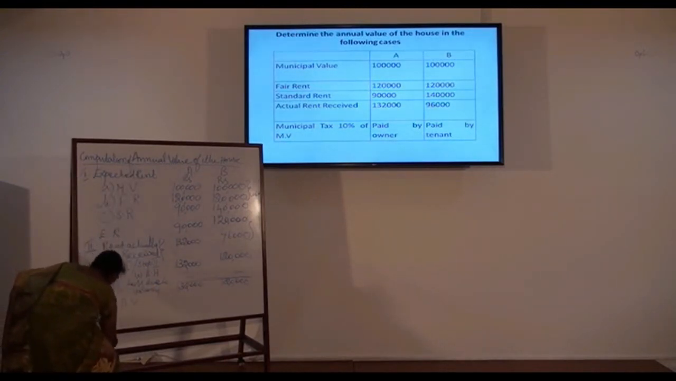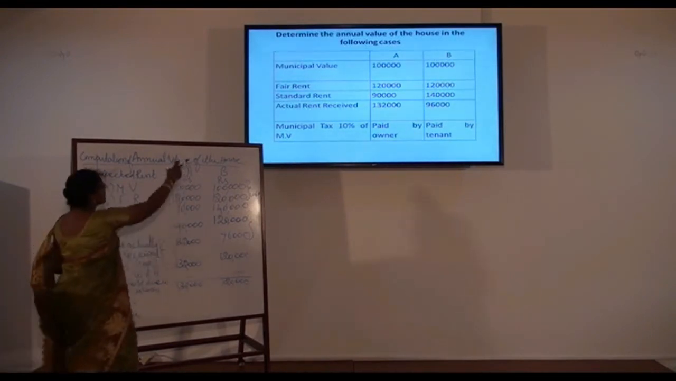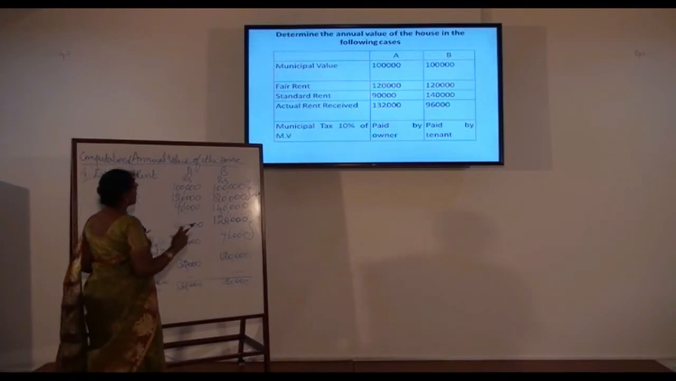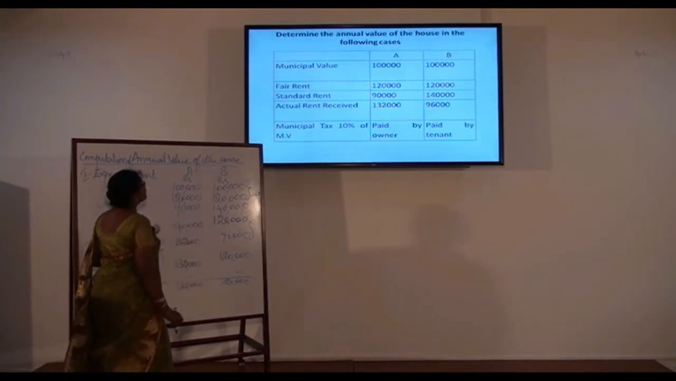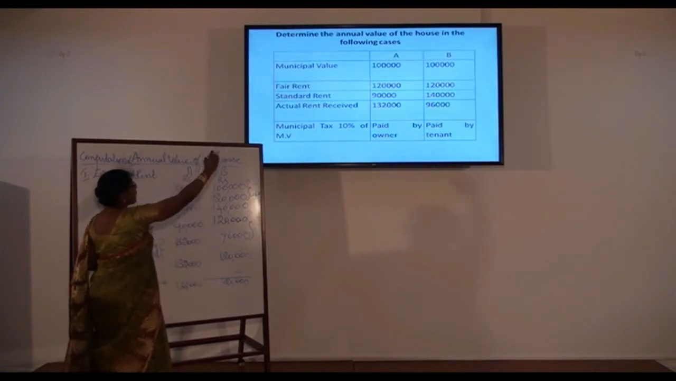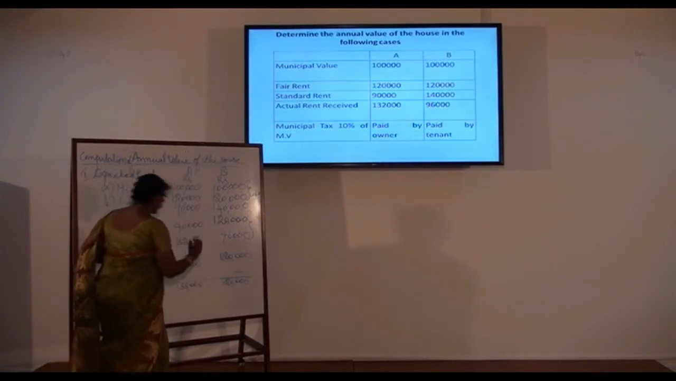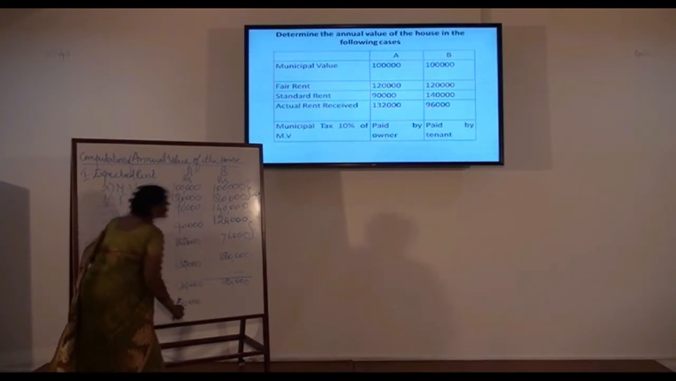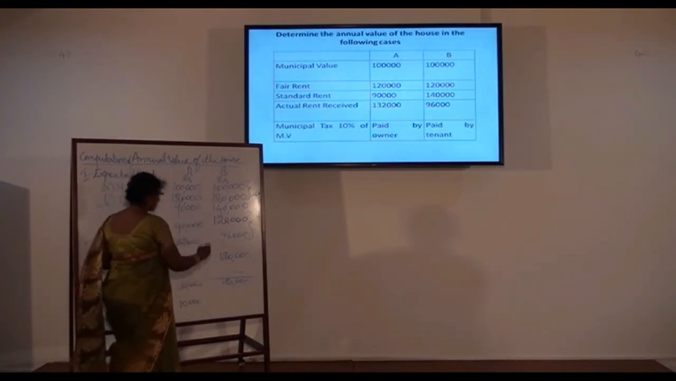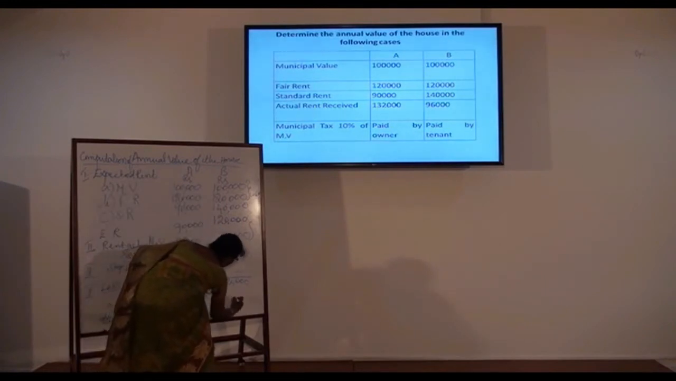So we have to deduct less municipal tax. Municipal tax is given 10% of municipal value of that property. So at the rate of 10%, for the first house, the municipal value is 1 lakh. If you calculate 10% on that 1 lakh, it comes 10,000. And for the second house also, it comes 10,000.